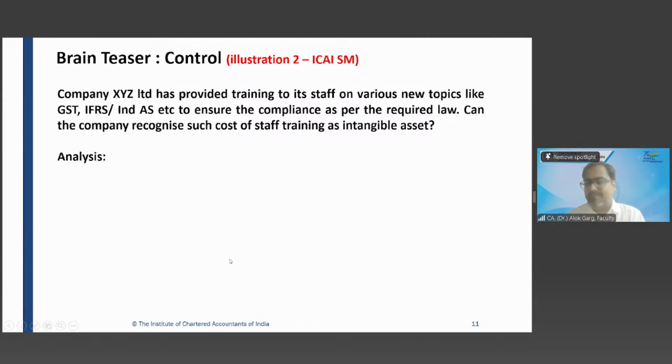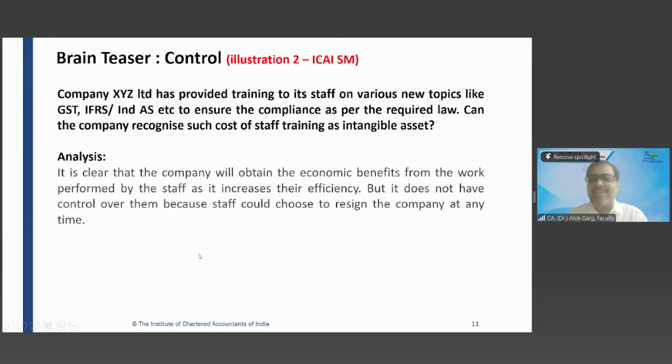Answer is no, sir. Why not? Yes, Anushi, please go ahead. Because the company does not have any right over the staff. The staff may move out of the company, so they do not have any right. Absolutely right, because the company does not have any control over the staff.